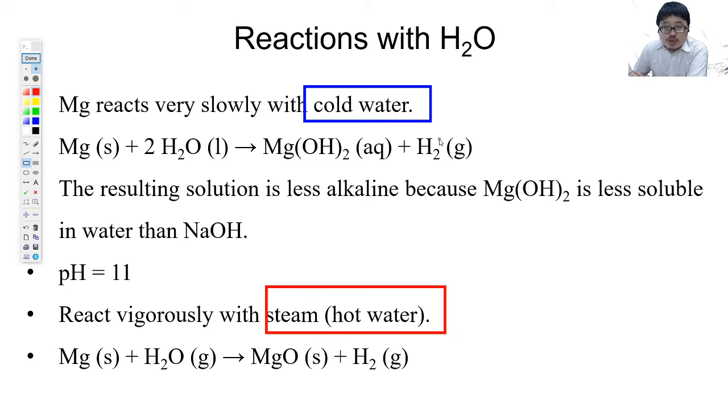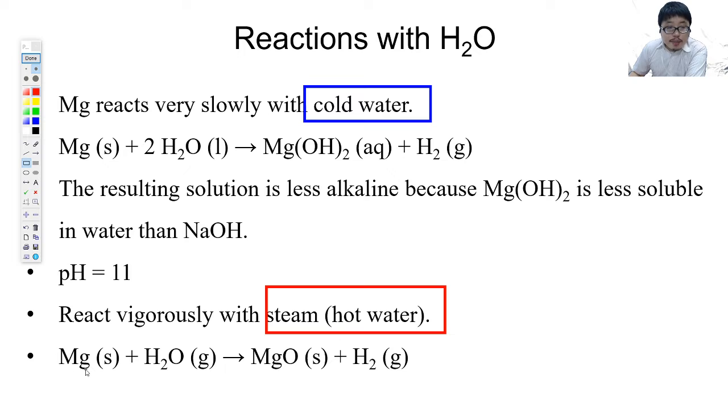It's just that the reaction is very slow, and because magnesium hydroxide is not that soluble, you'll see a bit cloudy white. Because of that, less alkaline, pH equals 11. Same process like sodium. It is just a lot slower.